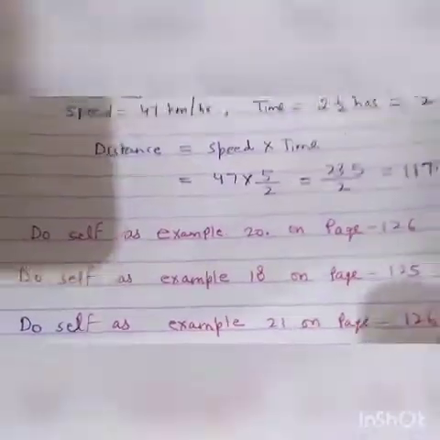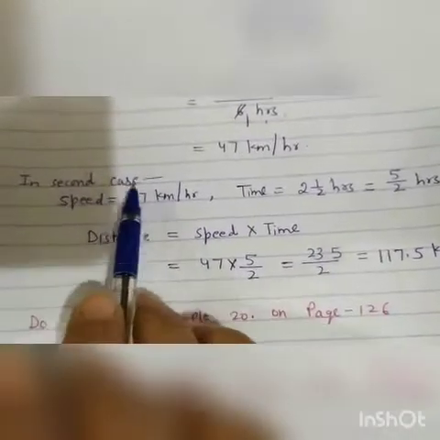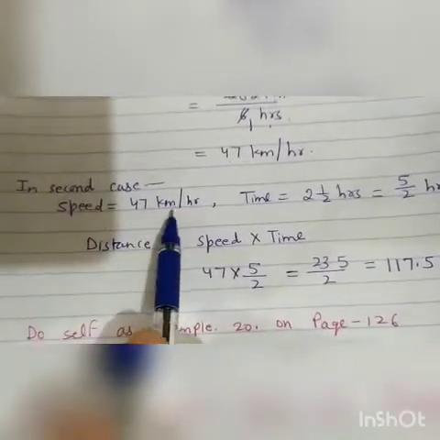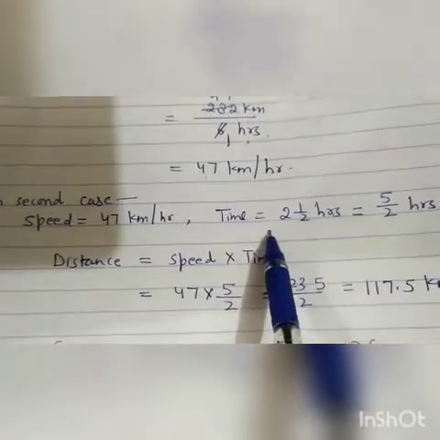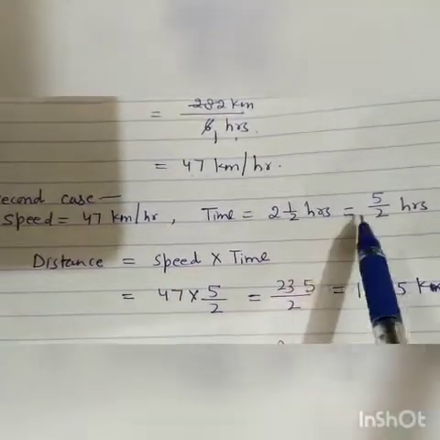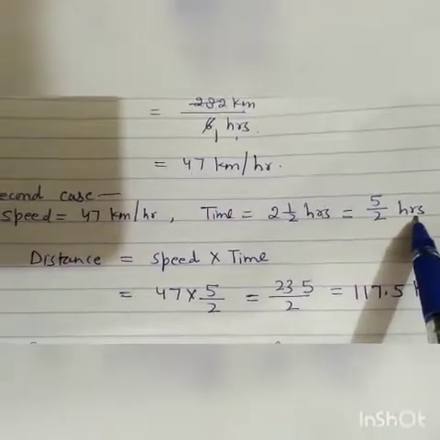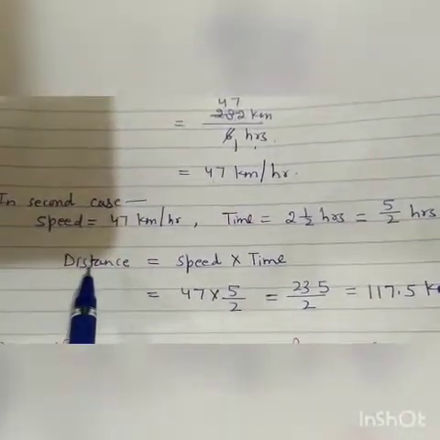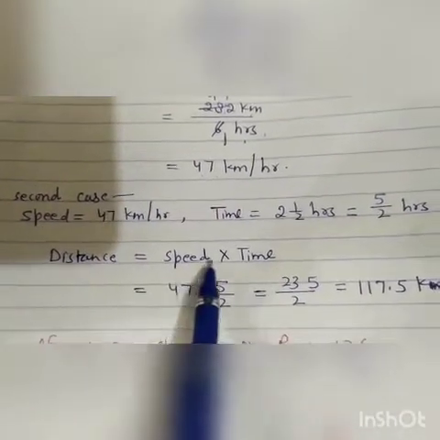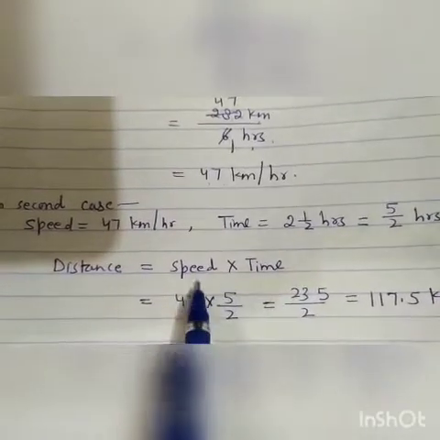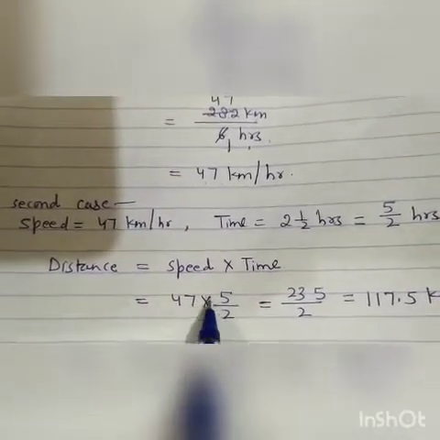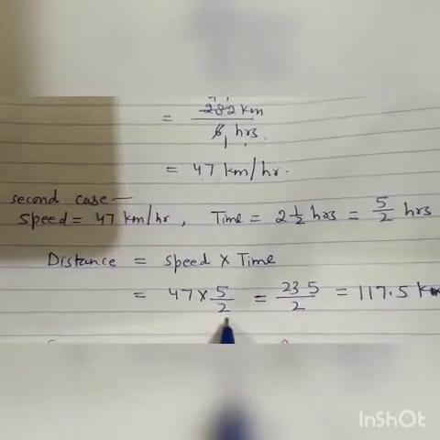So see, in the second case, speed is 47 km per hour. Time is 2.5 hours. 2.5 means 2 2 is 4 plus 1, 5 upon 2 hours. We have to find its distance. Distance is equal to speed into time. Speed is 47 km per hour into time is 5 upon 2 hours.